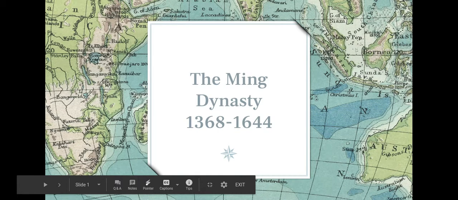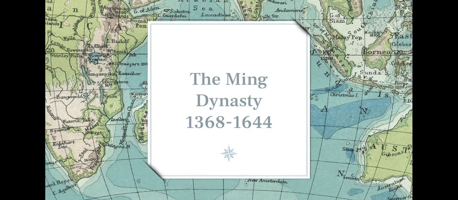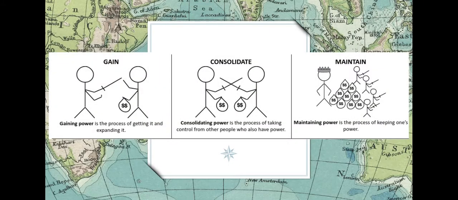Hey everybody! Today we're talking about the Ming Dynasty. It lasted roughly from 1368 to 1644, and is in what is now present day mostly China. It wasn't all of China, but it was a big chunk of it. And mostly, what we'll be discussing about the Ming Dynasty is how they gained power. So it's a process of getting and expanding it.